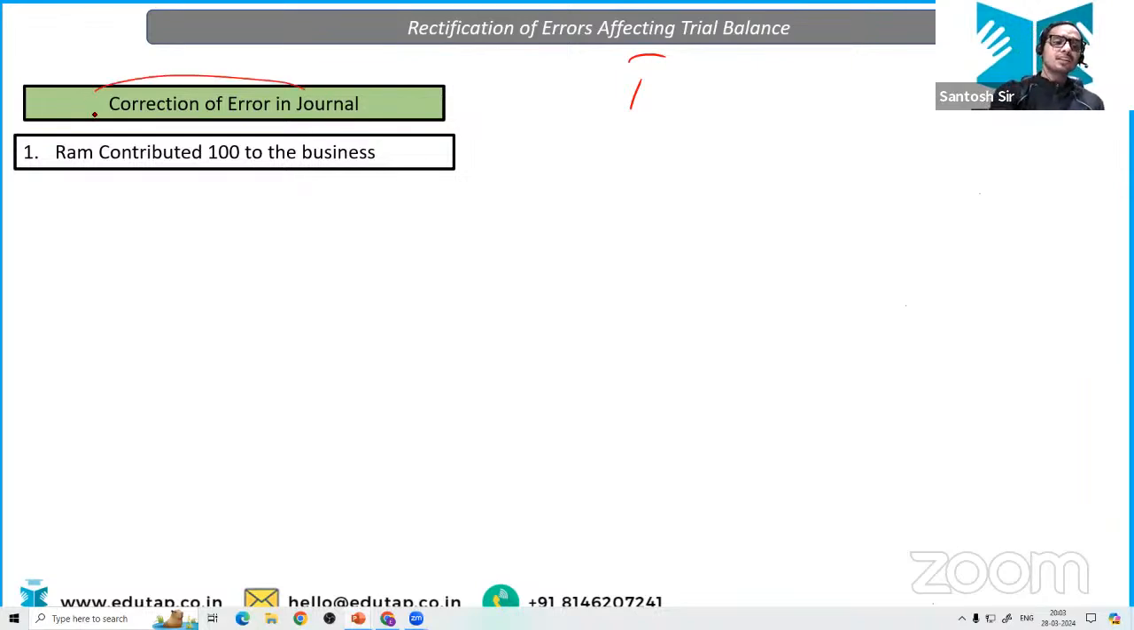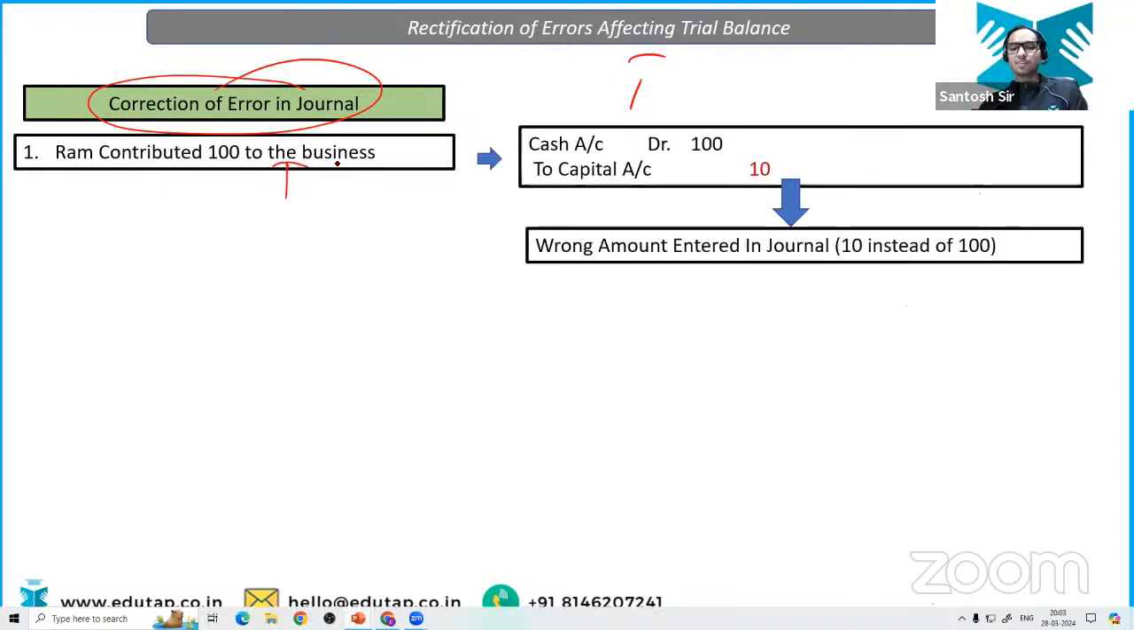Correction of error in journal. How are you going to correct this entry? Ram contributed 100 to the business, right? And what has the accountant done? Cash account debit 100 to capital account only 10. So he has correctly done the debit part of cash account. That is very correct. But instead of crediting the capital account by rupees 100, he has only credited rupees 10 for the capital account. Tell me what should be the rectifying entry.